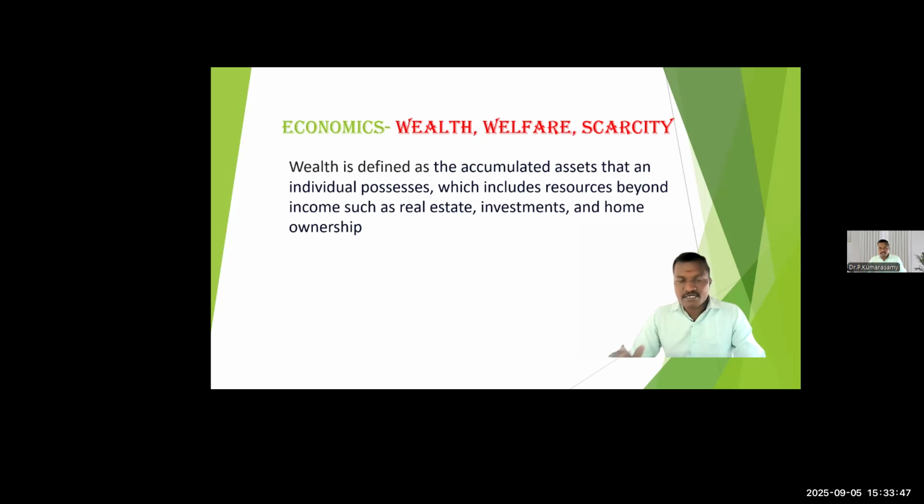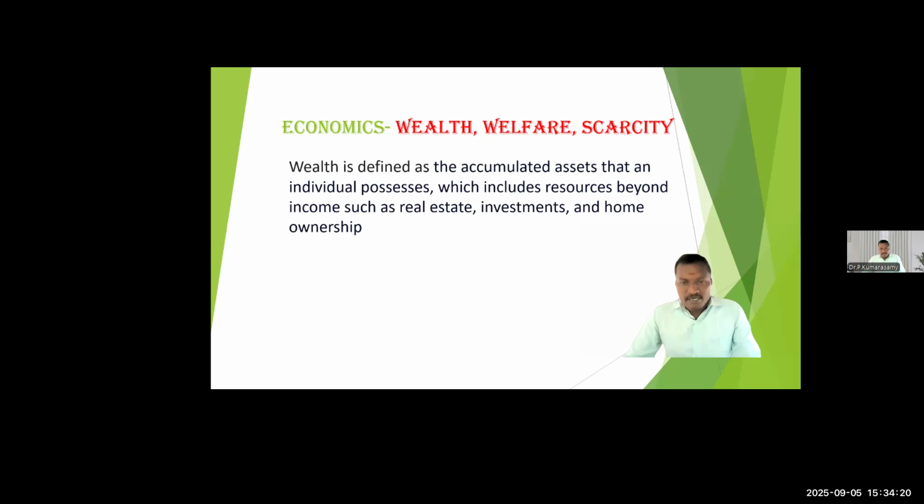What are the assets that come under accumulated assets? Assets are tangible or intangible. They include resources beyond the income. Income is also one type of asset. Other than income, you take movable and immovable assets like real estate, investments, home ownership.